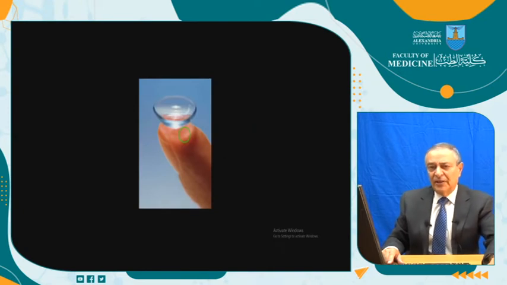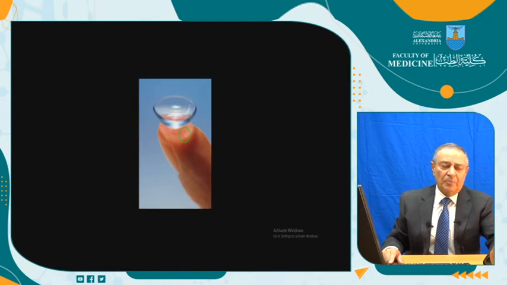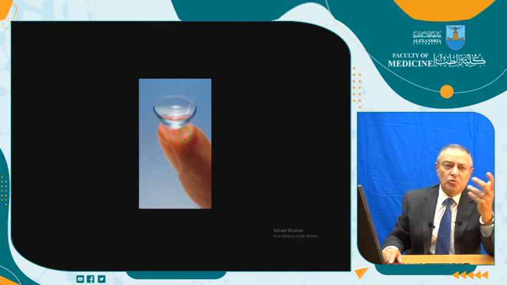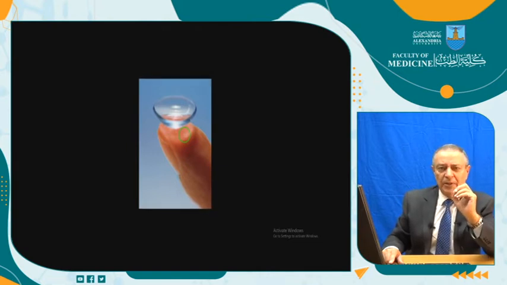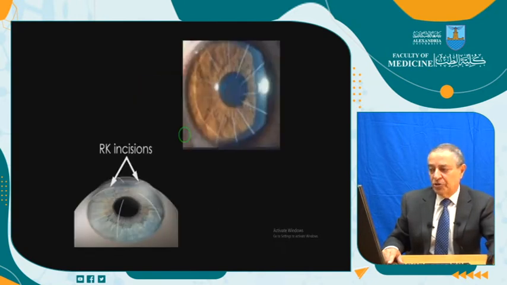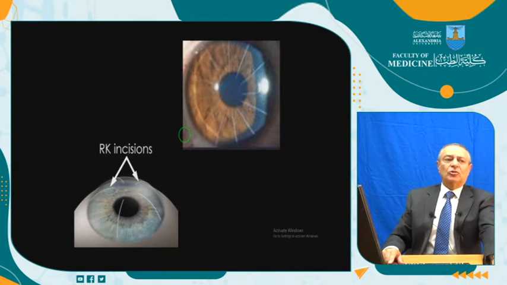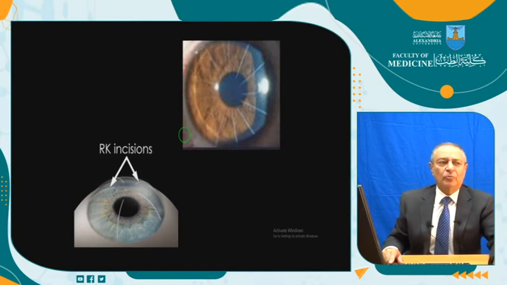These are the contact lenses, which have some advantages, but also have their complications because they are foreign bodies, and the abuse of contact lenses is known to induce maybe infection, maybe corneal ulcer, hypoxia of the cornea. If used properly, it's okay, but if not used properly, they are foreign bodies. They may induce complications.